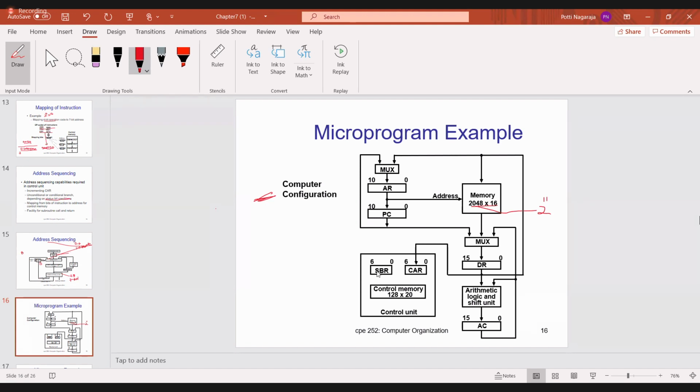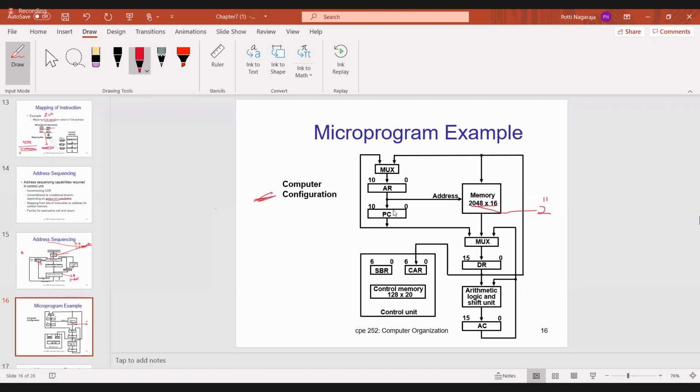Okay. Then the subroutine register and the CAR register. Both are 7-bit registers. And the CAR register contains what? Anyone? The CAR register contains the address of the micro instruction that you have to execute. Then the subroutine register, why do you require it? Whenever you want to go to another program, then the next instruction address I have to store in the subroutine register. Okay. Then this part is nothing but your computer. In this, this is the control unit, and this is your processor.